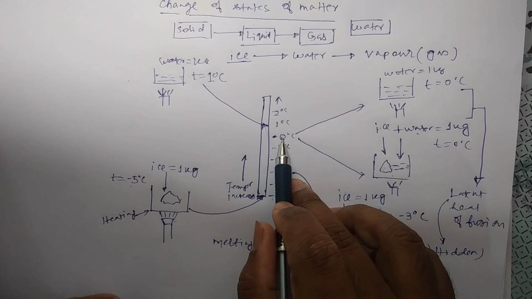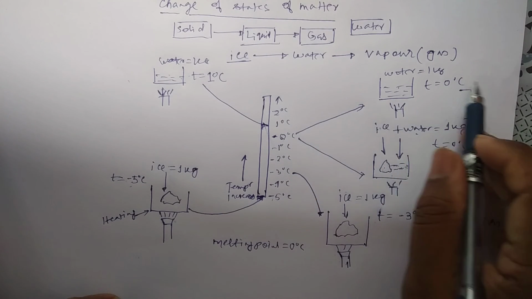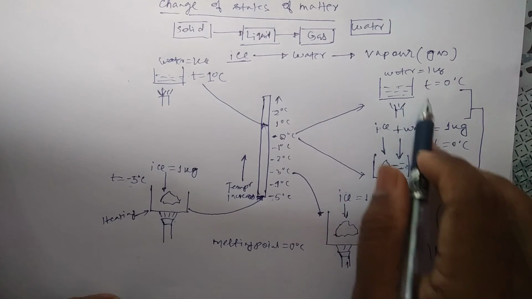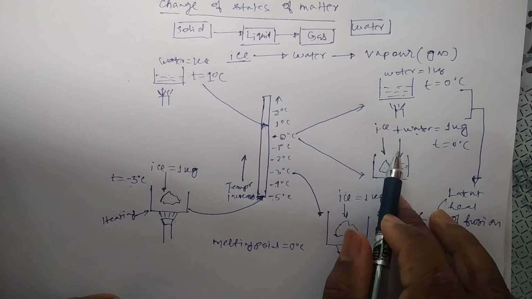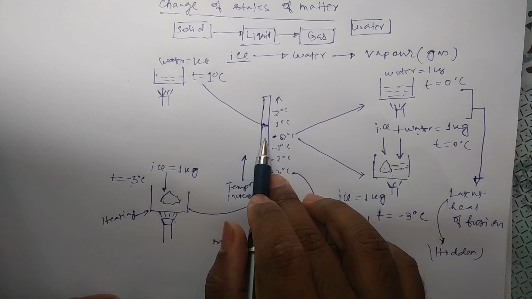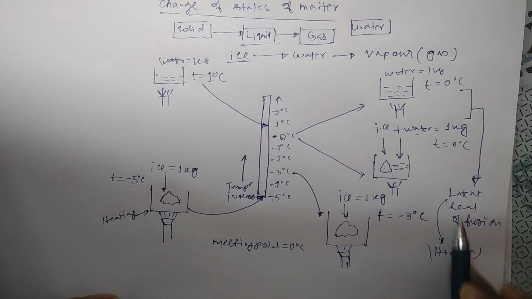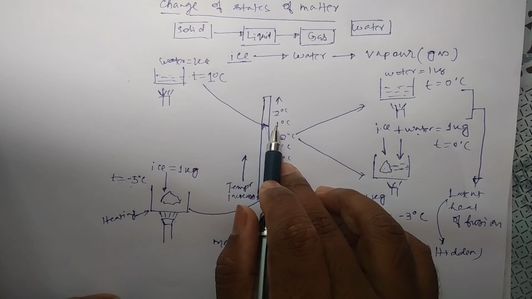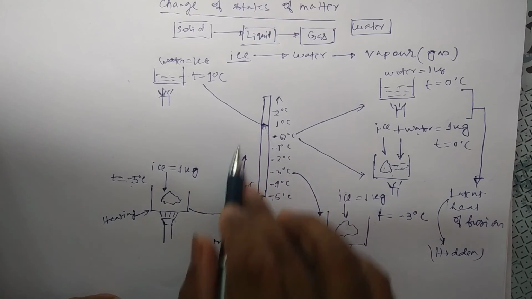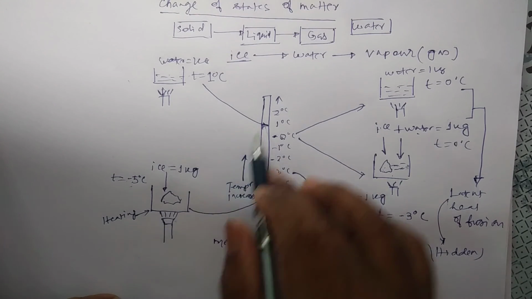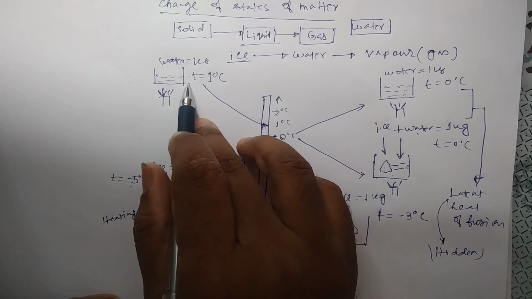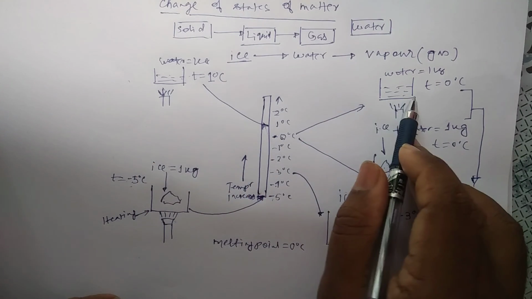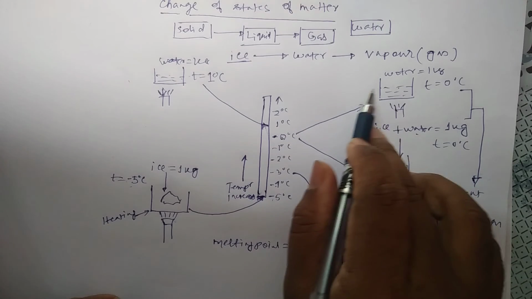It will stay at 0 degree centigrade, because that heat is used to melt the ice and not to increase the temperature. That heat is called latent heat of fusion. After completely melting, the temperature will again start rising as we continuously supply heat.